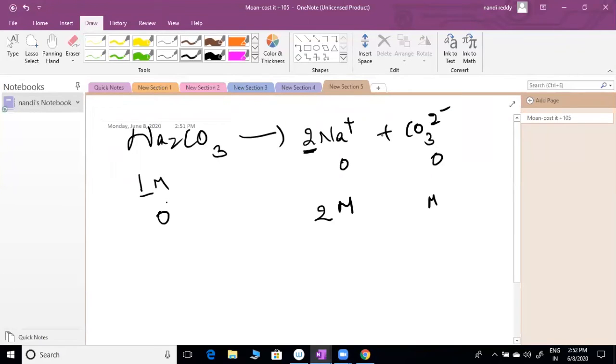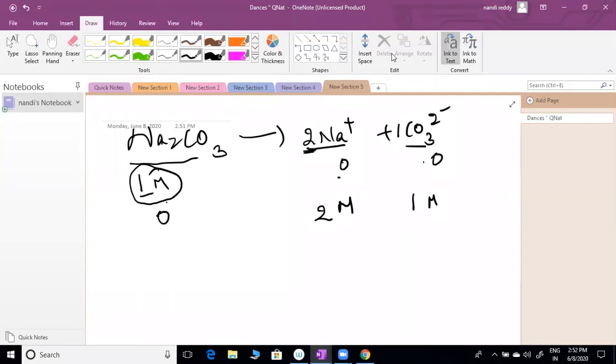Don't add, sir. Most of the people I've seen, some people are doing 1M here, so they write 1M into 0.5M. That is wrong. This Na2CO3 is different, Na plus is different, CO3 2 minus is different.